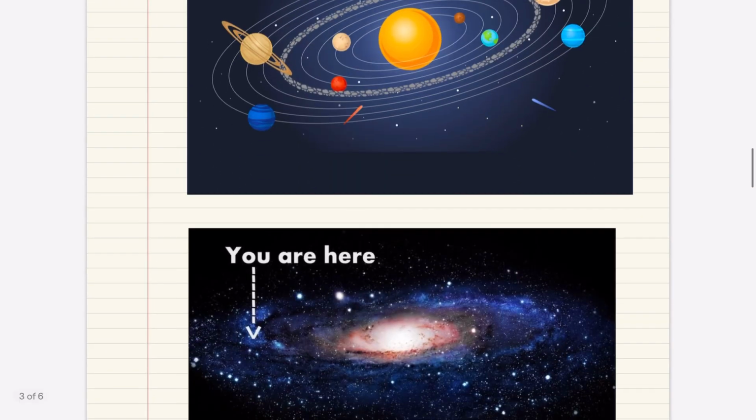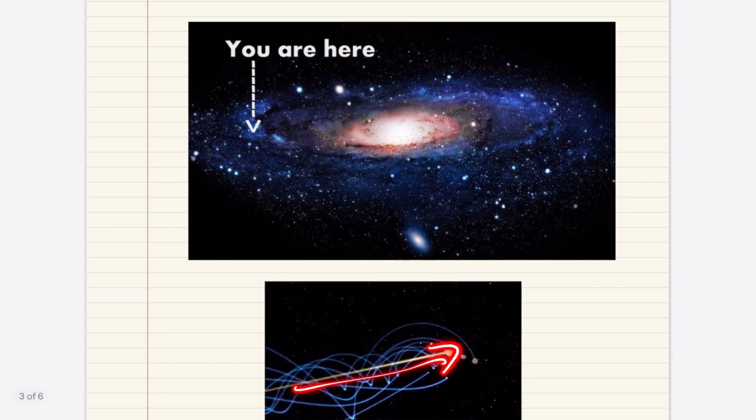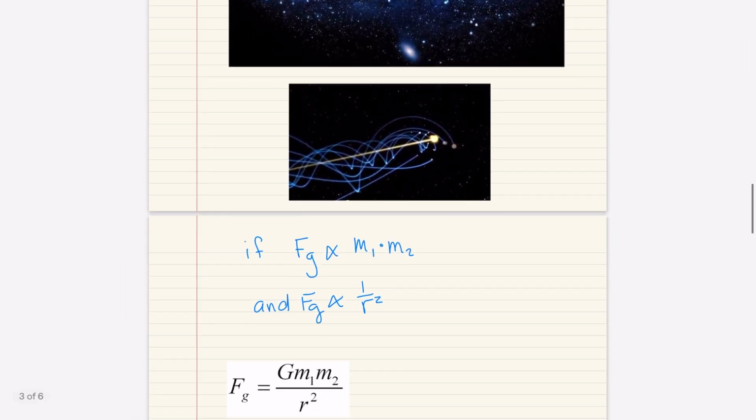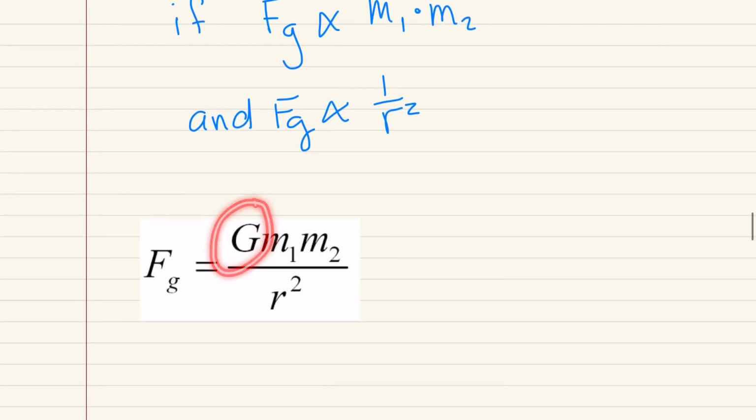That said, he posited that maybe that's the exact same thing that's causing our entire solar system to revolve around the center of the Milky Way galaxy. Okay, all of these values mathematically should check out to having an inverse square relationship with distance between the two objects. But Newton wasn't on his own able to find out what constant we could multiply this relationship by to give us the actual force.